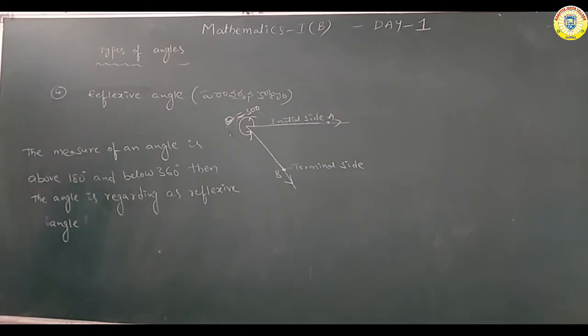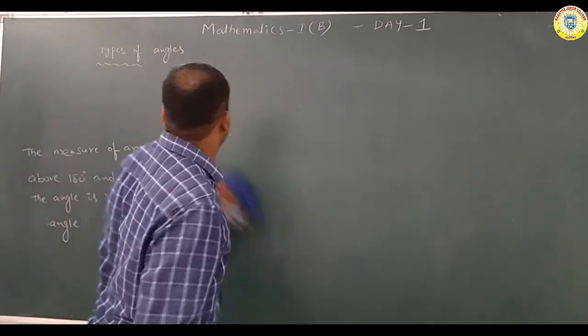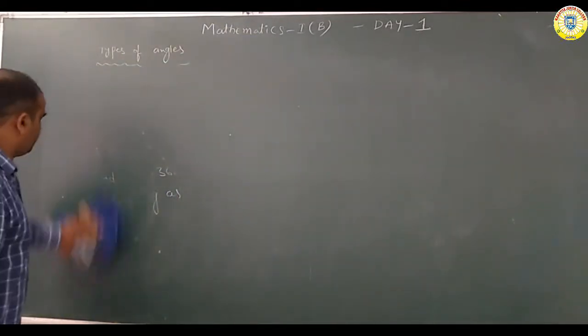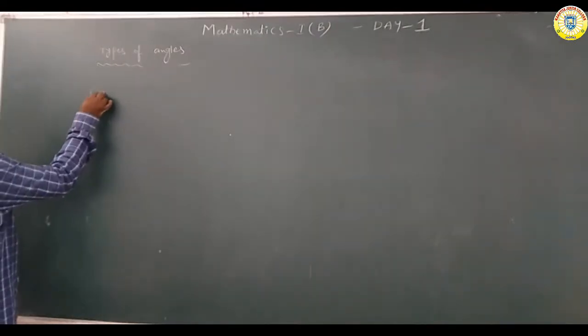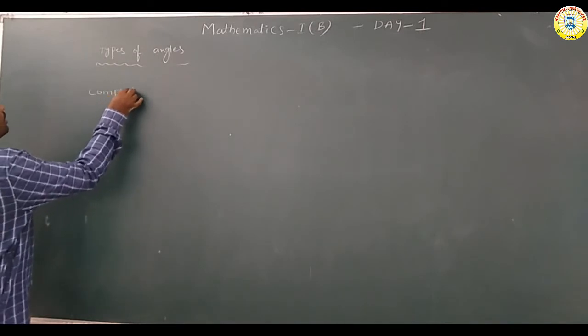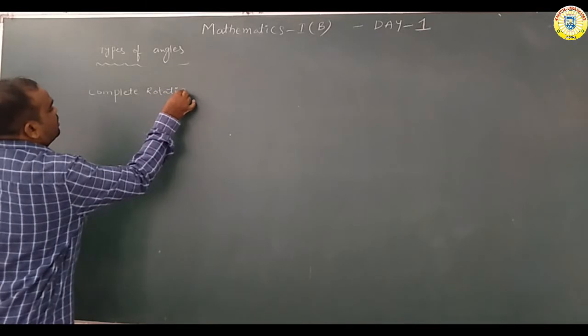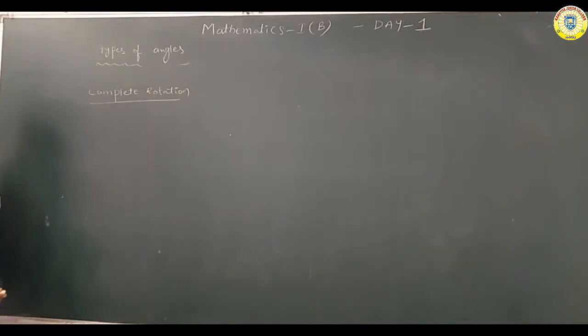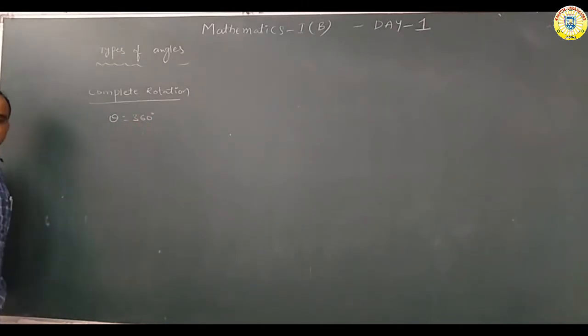Next one, complete rotation. One complete rotation is equal to how many degrees? 360 degrees. Complete rotation, theta is equal to 360.